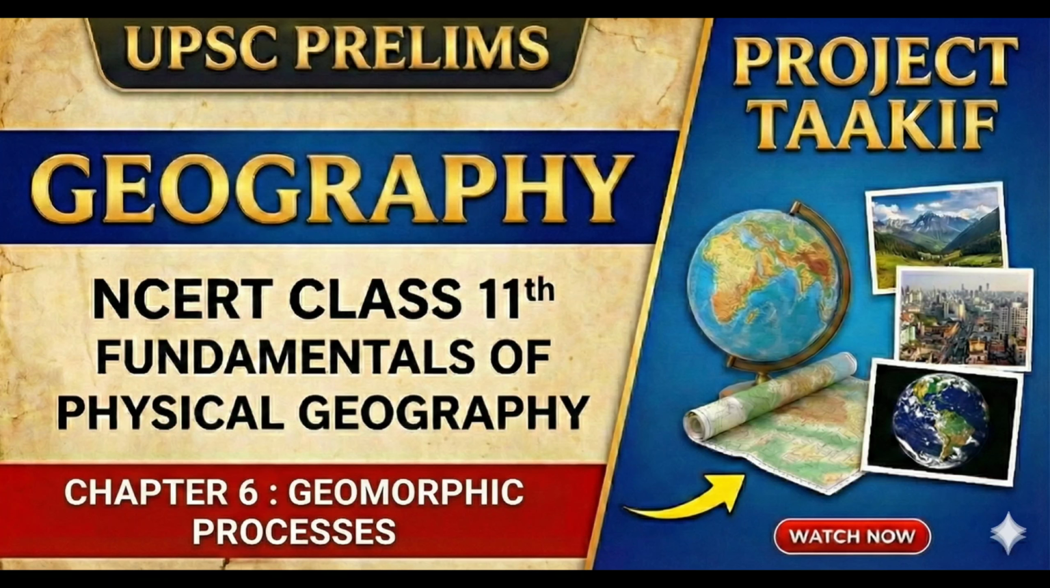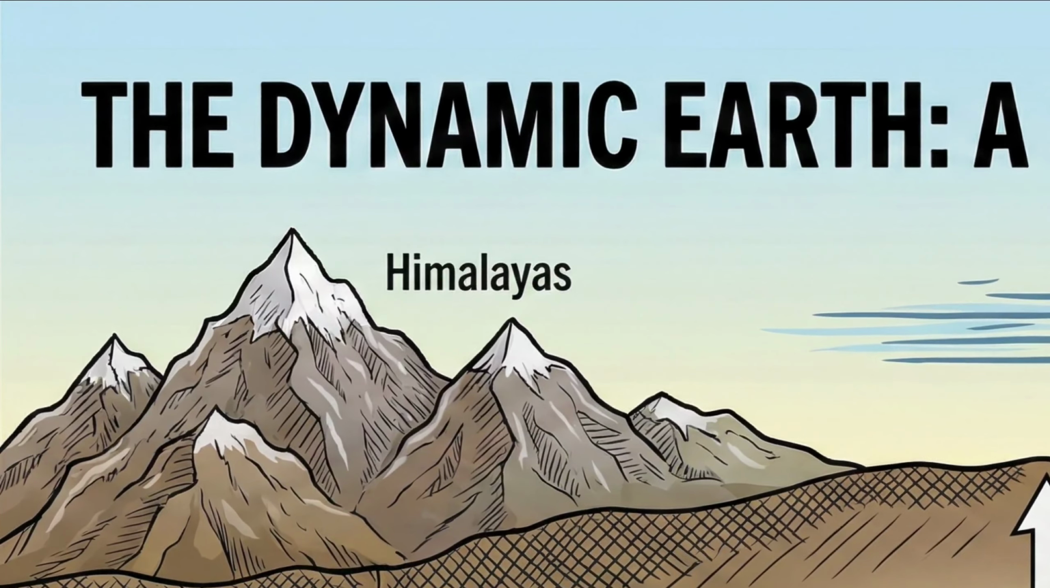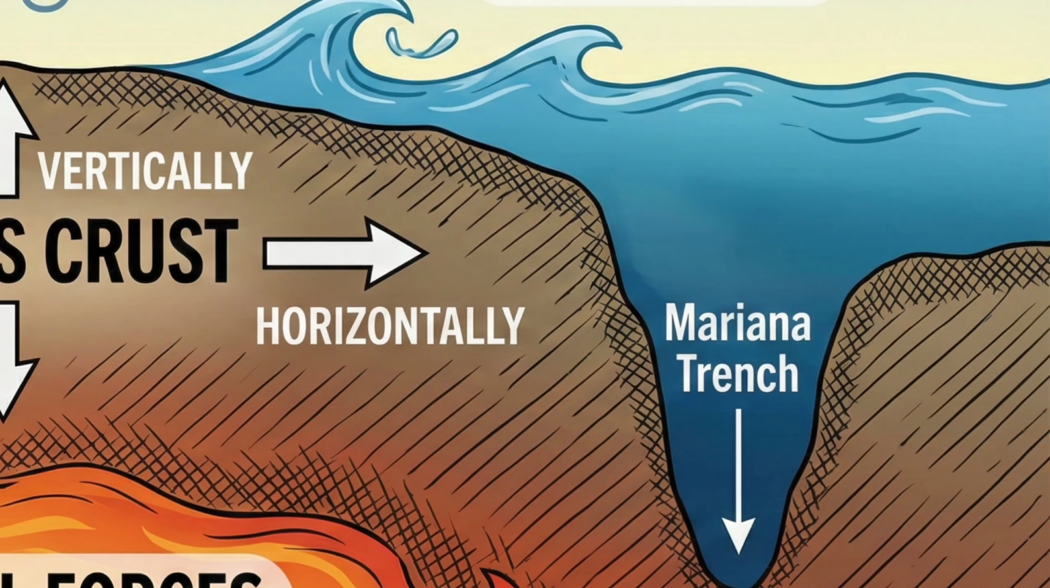Today, we are not just reading a chapter, we are analyzing the engine that drives our planet. We are looking at Chapter 6, Geomorphic Processes. Why is the Earth uneven? Why do we have the towering Himalayas in one place and the deep Mariana Trench in another?